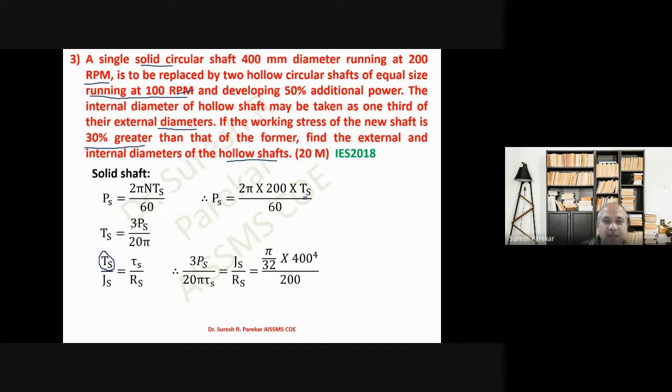So we have this Ts as 3 Ps upon 20 pi, and then we rearrange this. We take this on this side, and Js on this side, so it equals Js upon Rs. And then we know Js is pi by 32 into d to the power 4, where d is the diameter of the solid shaft, upon R. R will be 200, which gives us the value of Ps upon tau s as 263.19 into 10 raised to 6. Here P is the power of the solid shaft and tau is the maximum shear stress allowed.